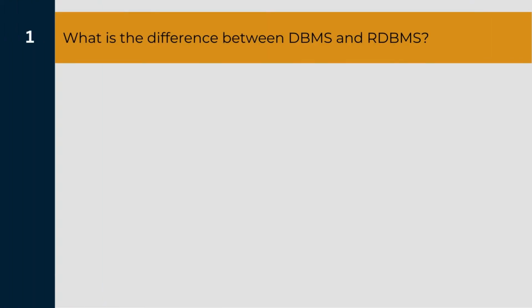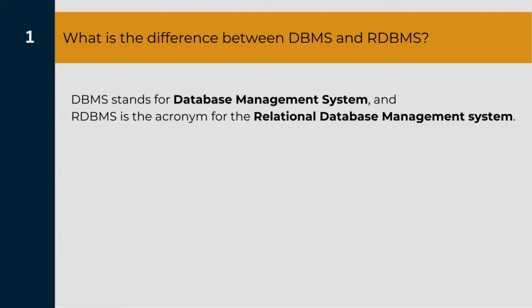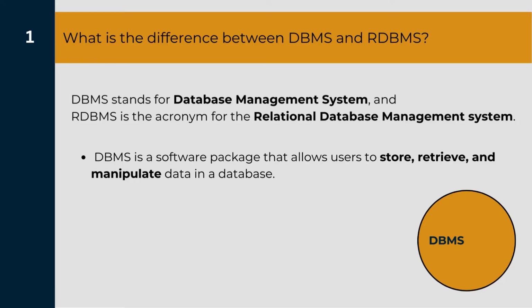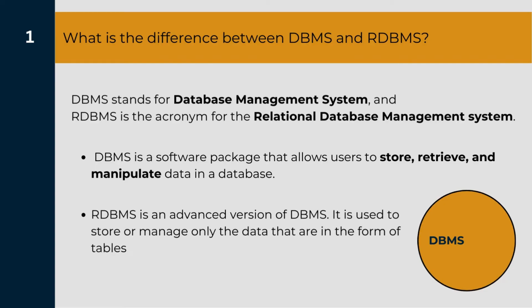Question number 1. What is the difference between DBMS and RDBMS? A DBMS stands for Database Management System, while RDBMS stands for Relational Database Management System. Further, a DBMS is a software package that allows users to store, retrieve, and manipulate the data in a database. Now these data can be stored in various formats, be it dictionaries, tables, or different structures. On the other hand, RDBMS is an advanced version of a DBMS, but still a subset of DBMS, which is used to store and manage the data which is stored only in the form of tables and no other structures.